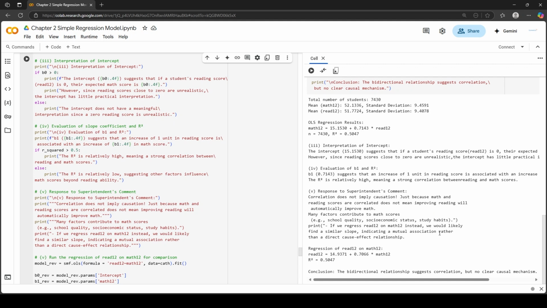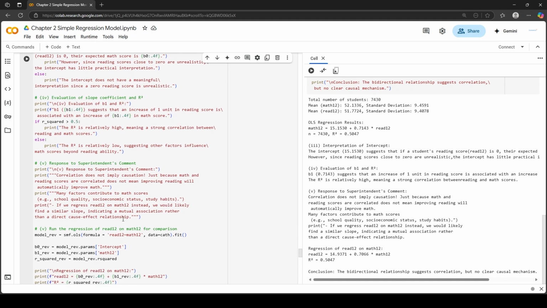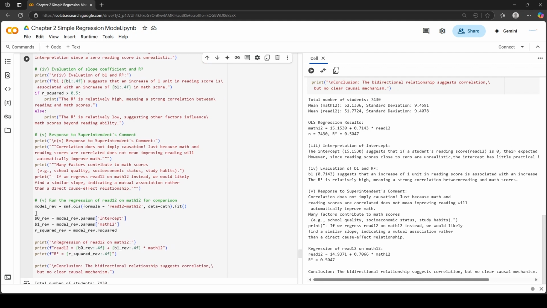Now we have to run a reverse regression of Read 12 on Math 12. So create a new model by the name of model_rev equals to smf.ols, and in the formula, Read 12 tilde Math 12. So in this case, Read 12 is being explained by Math 12 in the data cath, and the .fit function.